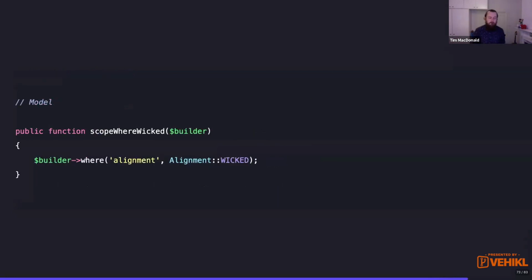But what is a scope? Well, a scope is just a method that's prefixed with the word scope so that it tells Eloquent that this is a scope. And it gets passed in an Eloquent builder. And then within this method, we just work with the builder. And you'll notice we never reference the object that it's on.